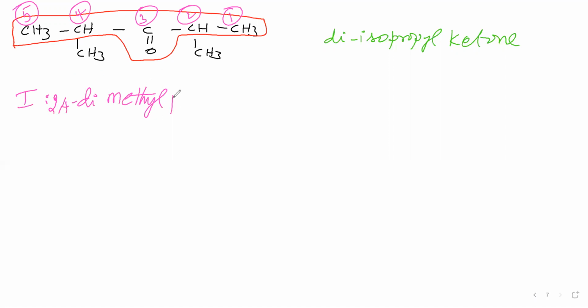Totally 5 carbon atoms present. Therefore, parent chain is pent and primary suffix is en. Secondary suffix is one because ketone position is 3. Therefore, 3 we can say. So 2,4-dimethylpentan-3-one is the name of this compound.